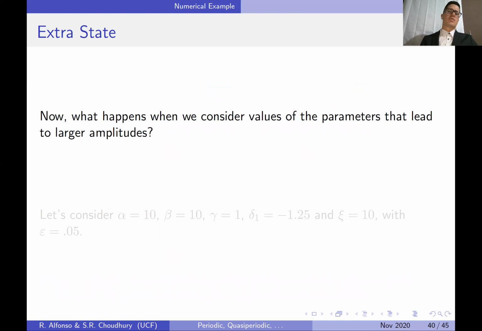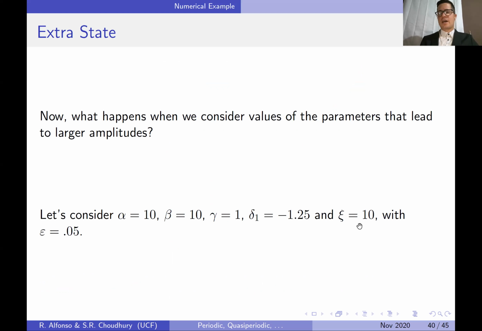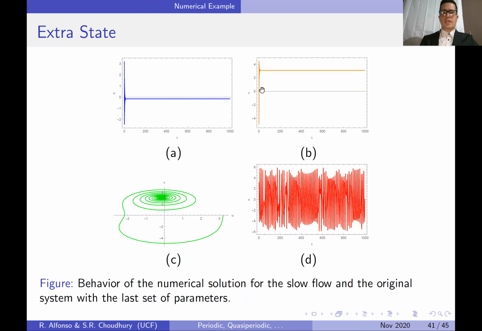What would happen if we were to consider values of the parameter that lead to larger amplitudes? For instance, let's set alpha, beta, chi to be large, gamma to be the same, and then epsilon to be small as well, 0.05. Well, what happens is that we get a slightly larger amplitude for V, as you can see here.